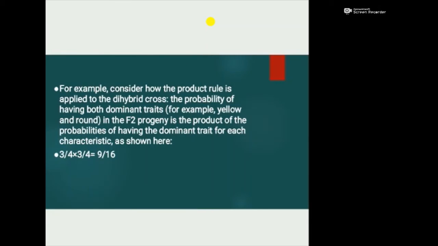Consider how the product rule is applied to the dihybrid cross. We said that the probability of having both dominant traits, for example, yellow and round in the F2 progeny, is the product of the probability of having the dominant trait for each characteristic as shown here. That is 3/4 times 3/4 is equal to 9/16.